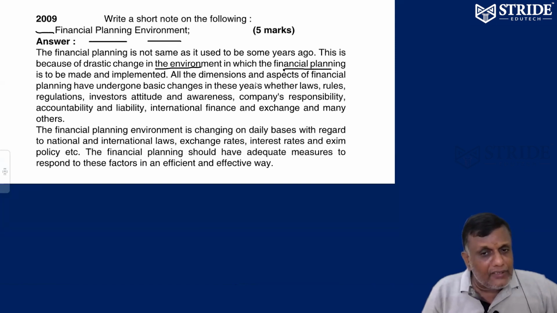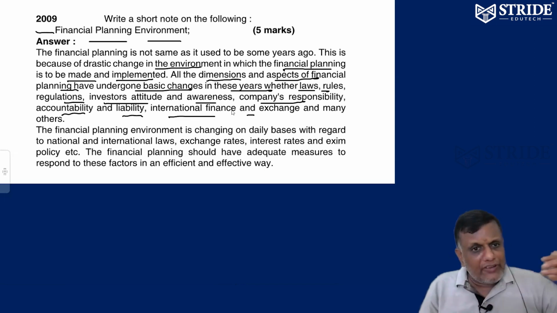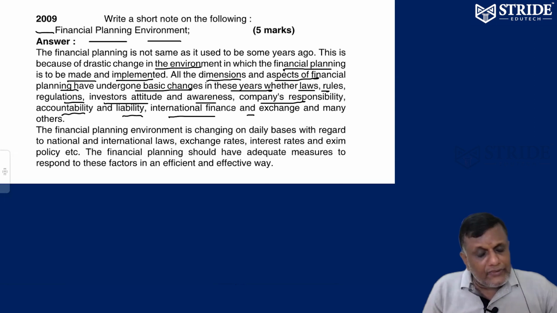Business is of a dynamic nature. So financial planning has to be made and implemented. All the dimensions of financial planning have undergone some basic changes in these years. Whether laws, rules, regulations, investors' attitude, awareness, company responsibility, accountability, liability, international finance, exchange, everything. Laws have changed 100%. Rules are changed. Regulations change from country to country and year to year. Investor activity changes. Every moment it is going to change. Awareness changes. Company responsibility changes. Accountability factor, liability factor, international financial system, exchange and others.